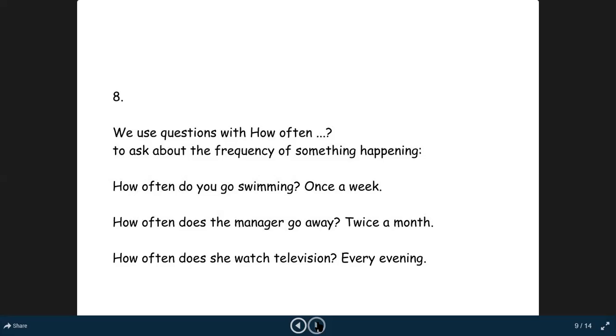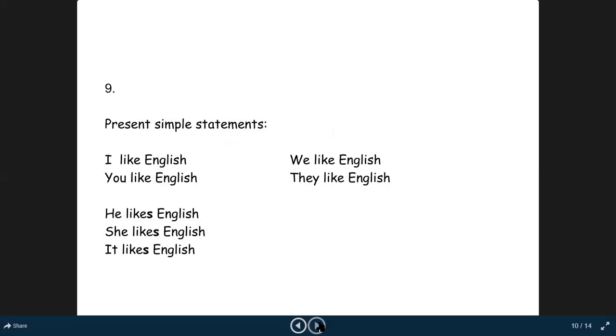So, how often do you go swimming? Swimming is your routine and I'm asking about it. So I will ask in present indefinite tense by using an interrogative sentence. How often does the manager go away? It is the routine of the manager that he goes away during work. So I'm asking about a daily routine and I'm putting how often, which is an indicator of a daily routine, so I will express simple present tense. Now, these are the present simple statements. These were 8 situations which we express in simple present tense.